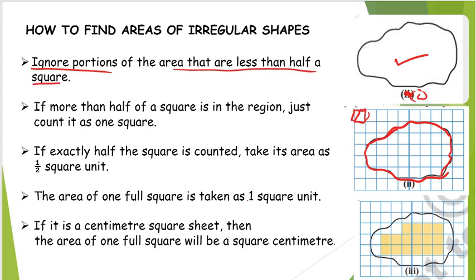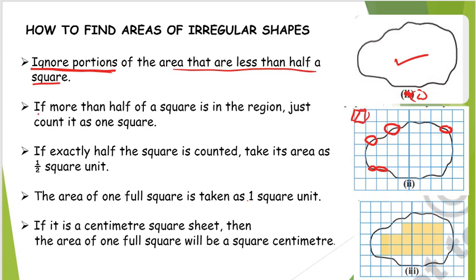So if you are having any square which is having less than half, if you clearly observe, I am removing this particular thing. Now if you observe it carefully, this particular part is having less than half, this particular part is having less than half, and this particular part is having less than half. So these are nothing but the squares which are having less than half of its area. So we should not consider them, we need to ignore those portions. That means we should not count those squares.